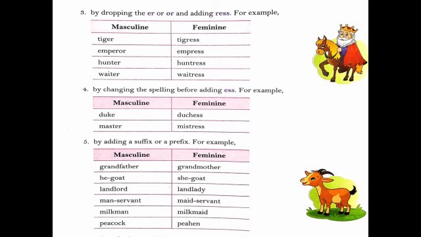He goat, she goat. Landlord, landlady. Man servant, maid servant. Here we put a prefix. Man changes into maid. Milkman, milkmaid. Peacock, peahen. So these are the examples of masculine and feminine gender.